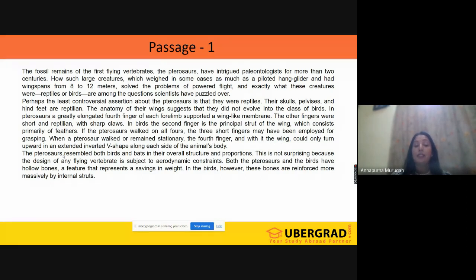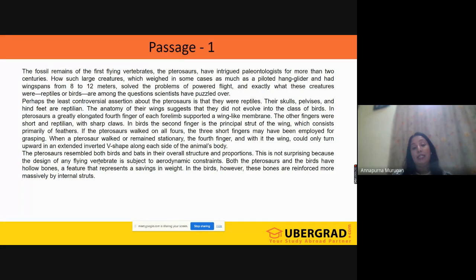"The pterosaurs resembled both birds and bats in their overall structures and proportions." Now here we have a different claim. In the second paragraph, they said it is considered to be reptiles.